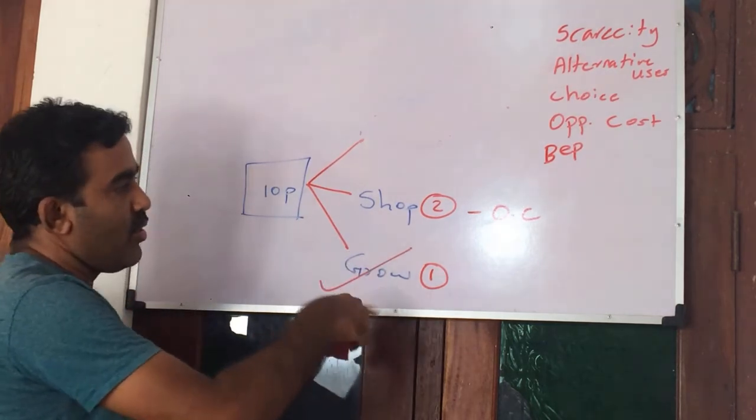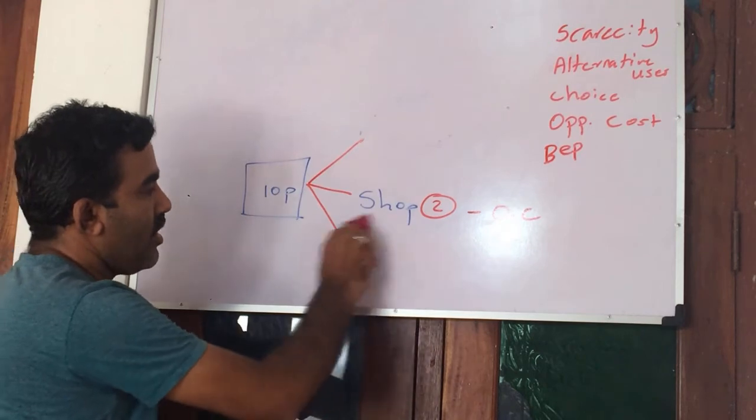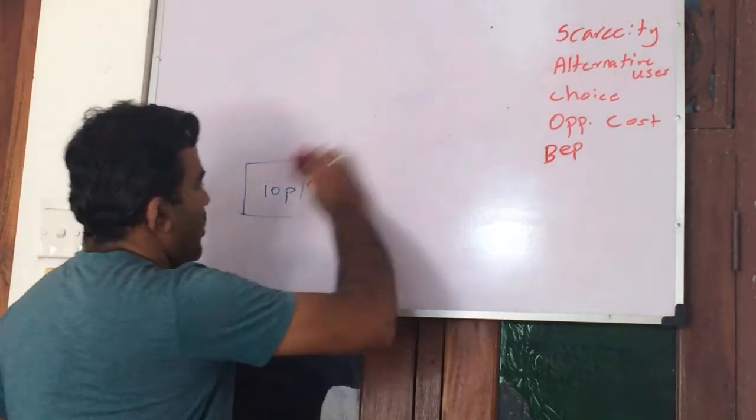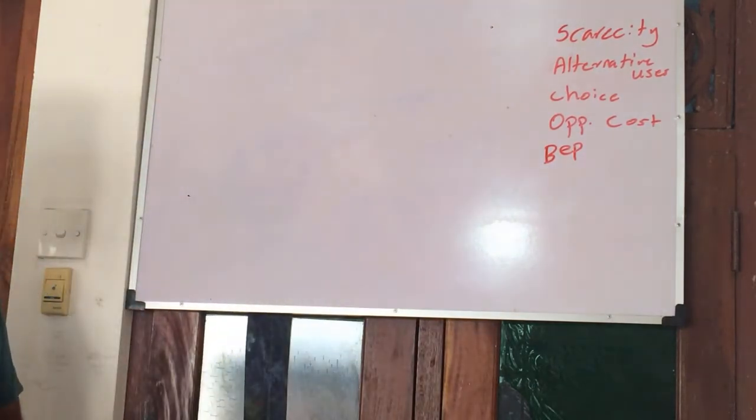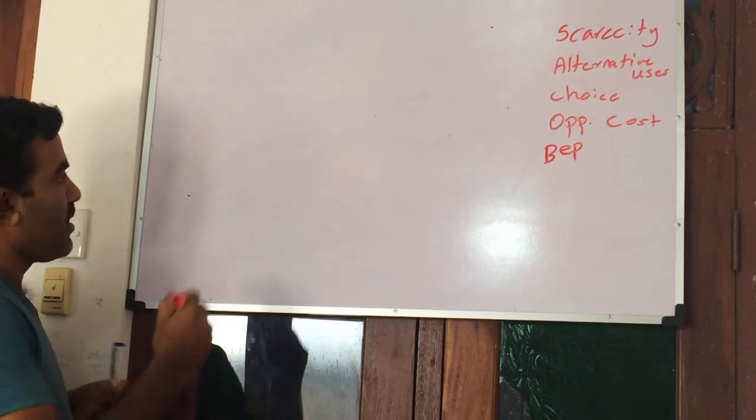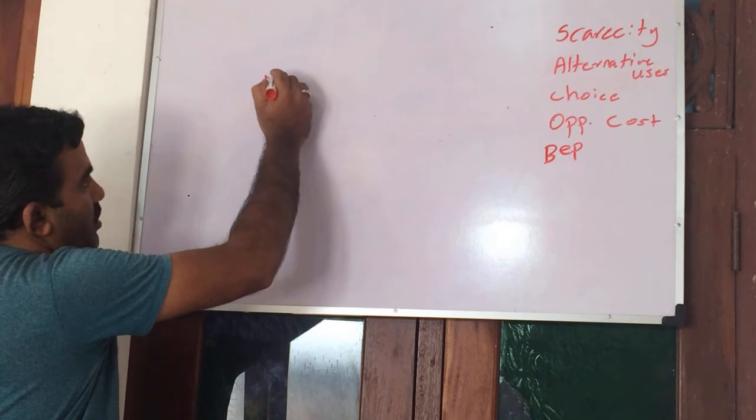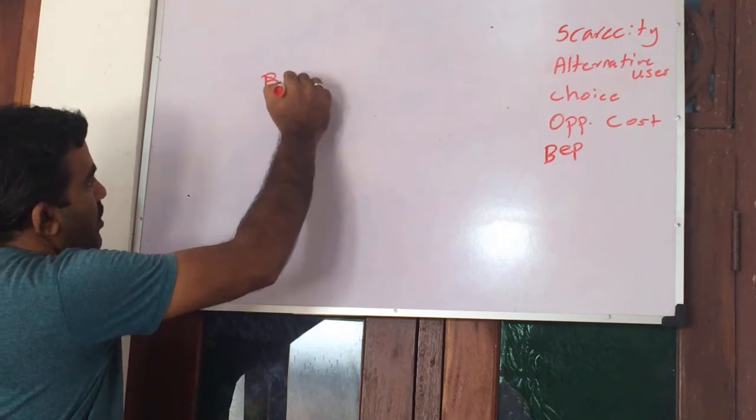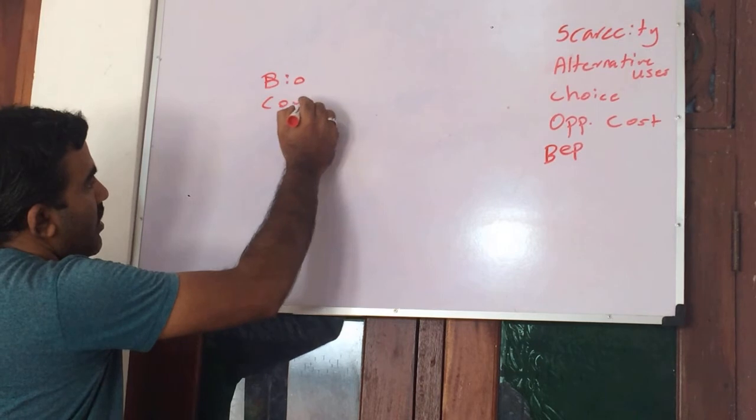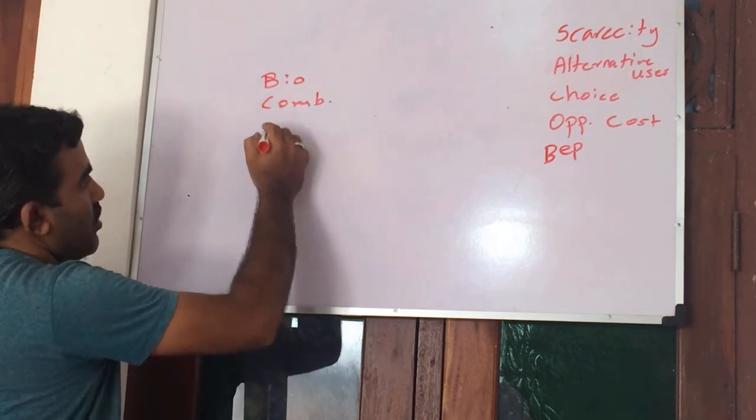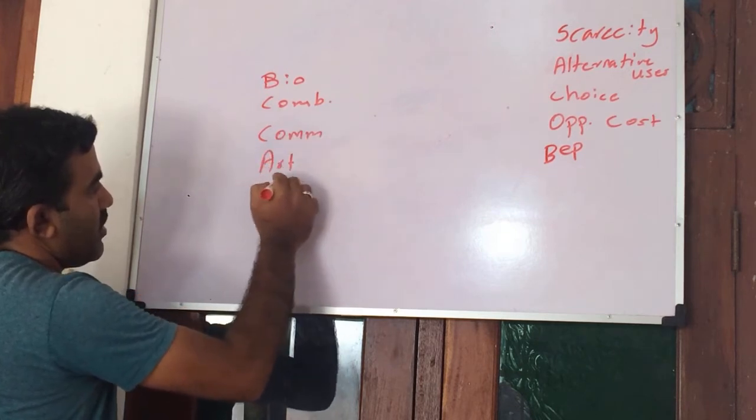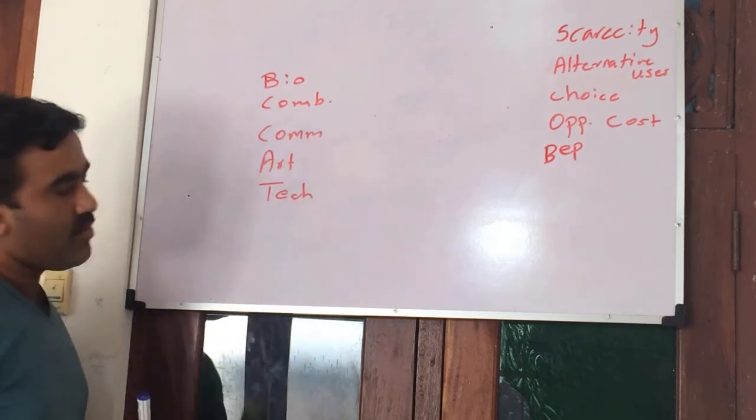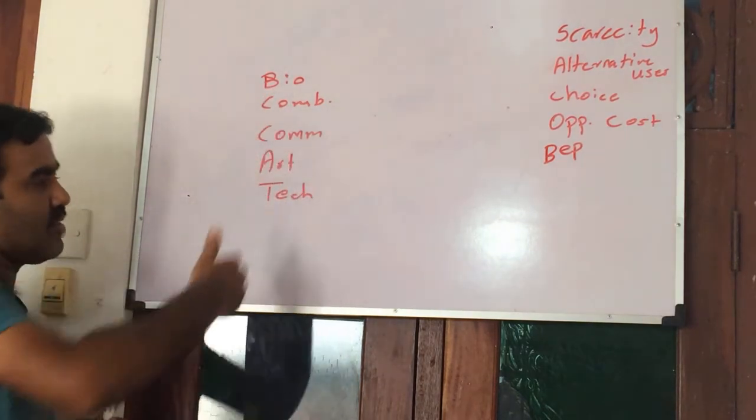So when you are doing something, you have to consider the opportunity cost. Also, you have come to do the A level. You have many options, but limited options are there. You can go to mathematics, or we can say biology, combined maths, or commerce, or art, or some people can do technology now. So these are the options.